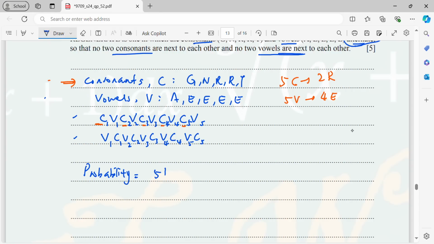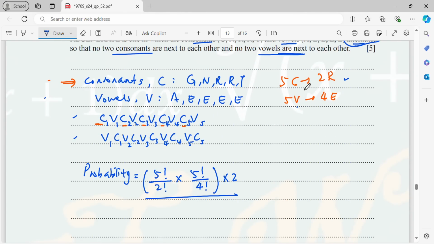Therefore, there are 5 factorial, but out of 5 consonants there are 2 R's. Then the second task is to arrange the vowels. Again 5 vowels, but there are 4 E's. Now here I times 2, because you can start with a consonant or start with a vowel.